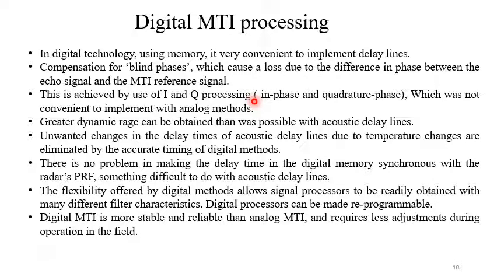So that's a headache. We can eliminate those problems with the help of a digital system, where we can change the PRF as per our choice, and it is very easy to synchronize with the radar's PRF accurately because we are using memory.